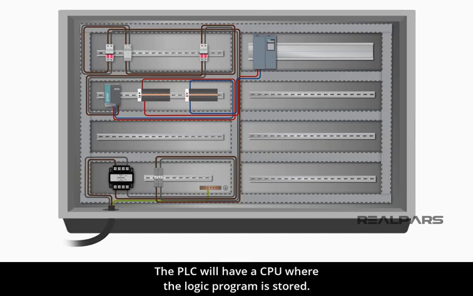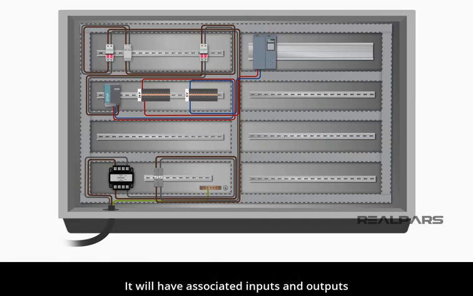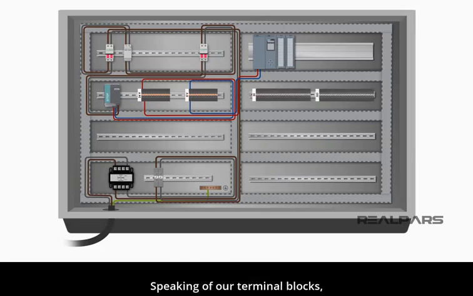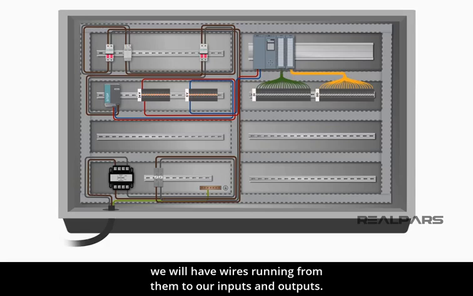The PLC will have a CPU where the logic program is stored. It will have associated inputs and outputs, which will help control and monitor the assembly line. Speaking of our terminal blocks, we will have wires running from them to our inputs and outputs. This allows for the actual control of the assembly line.